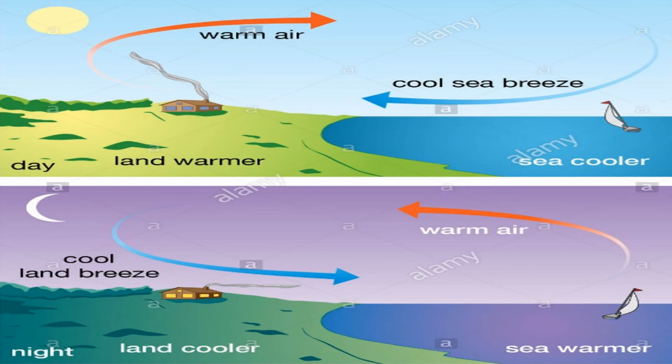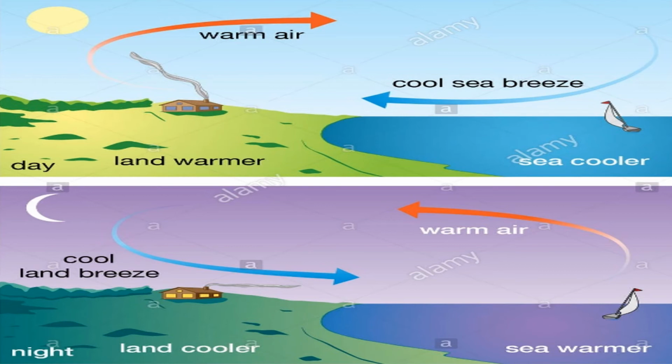So first of all we will learn about the sea breeze. The air above the land warms up and rises, and the cool air over the sea takes its place, resulting in the sea breeze in the daytime.